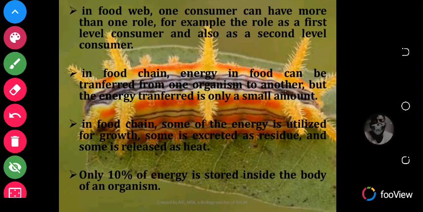In food chain, energy in food can be transferred from one organism to another, but the energy transferred is only a small amount. In food chain, some of the energy is utilized for growth, some is excreted as residue, and some is released as heat. Only 10% of energy is stored inside the body of an organism. So what it's saying is that in food chain, usually the energy gotten from food is not all used to build up the body, because some of it will be converted to waste materials, so it is only 10% of that energy that is stored in the body of an organism.